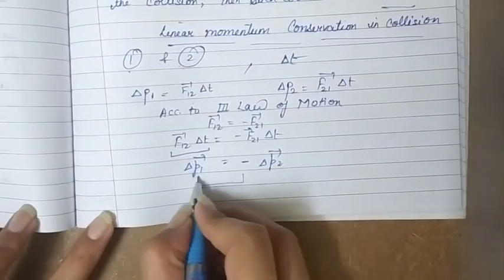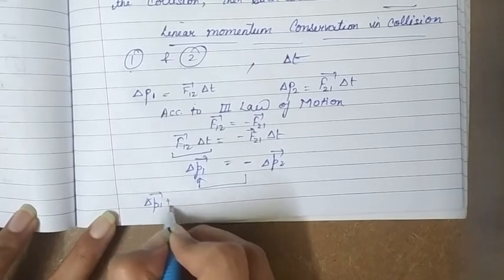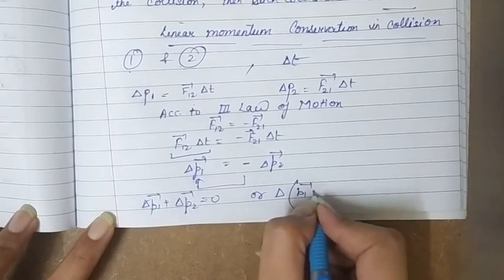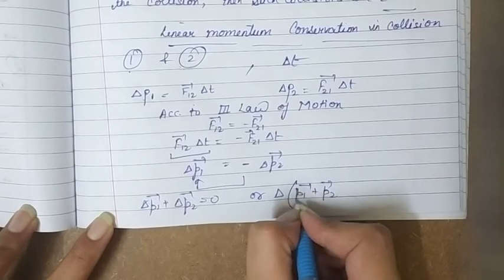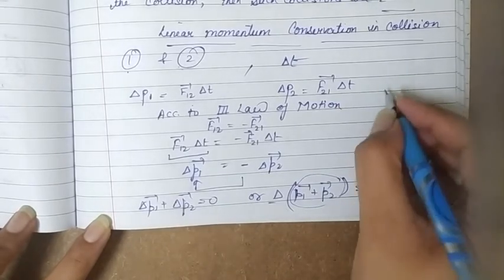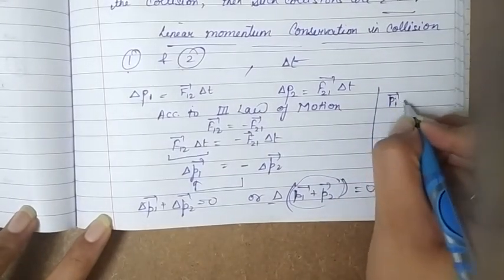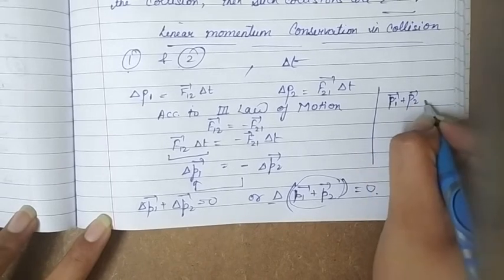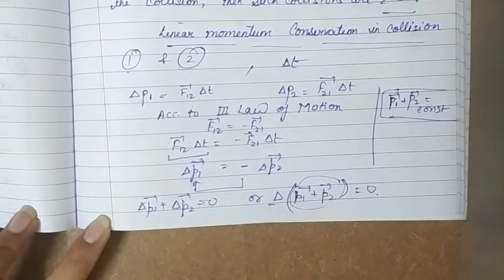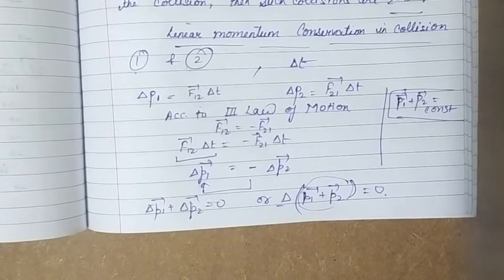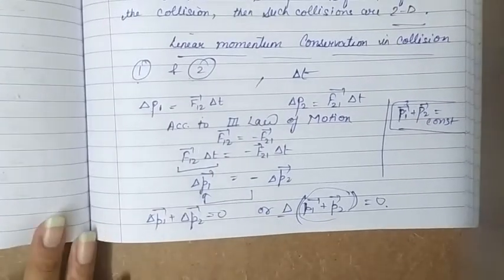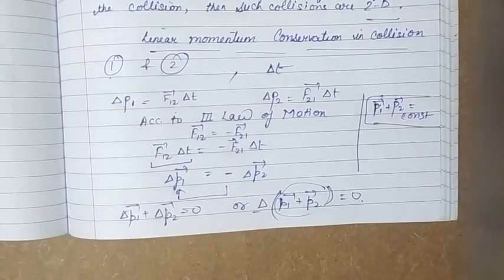So taking it to the left hand side, it becomes delta p1 vector plus delta p2 vector is equal to 0, or change in (p1 vector plus p2 vector) is equal to 0. So for the total momentum the change is 0. That means since there is no change, p1 vector plus p2 vector is equal to constant. This shows that the linear momentum remains conserved during the collision. Though the forces can vary during the collision, the linear momentum remains conserved in collision.